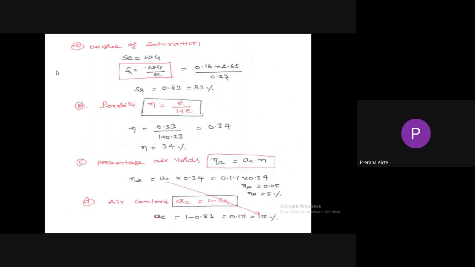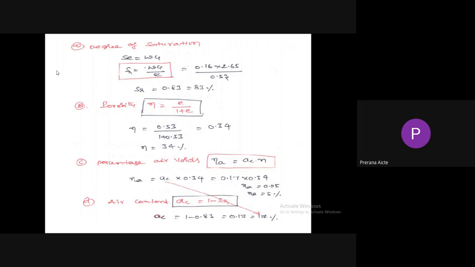Next, degree of saturation. We have the relationship S e equal to wG. Degree of saturation equal to wG by e. So w is given, G is given, and e we also got. So degree of saturation equal to 0.83, which can be represented as 83%. Next, porosity equal to e by 1 plus e. By substituting the e value, we will get porosity as 34%.